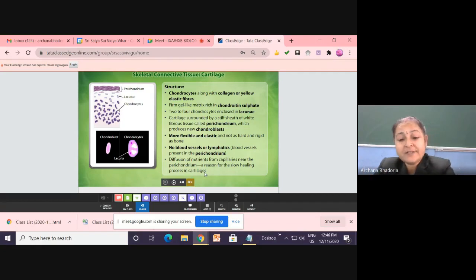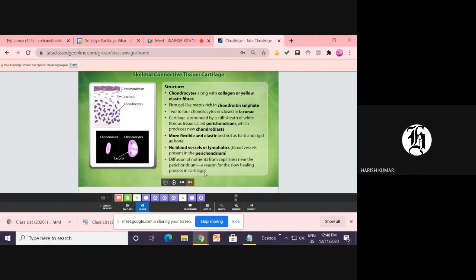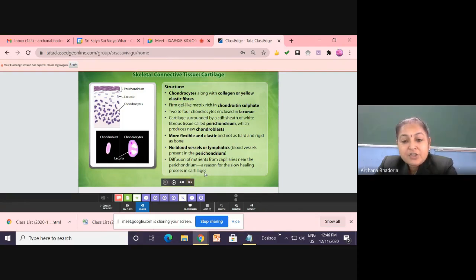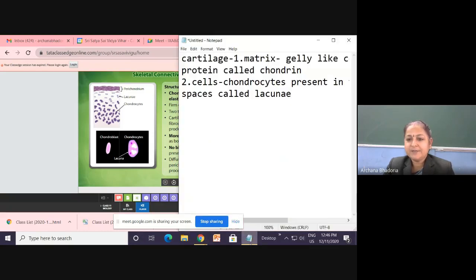All have noted the matrix subheading? Yes or no? Yes, ma'am. Then write down: it is jelly-like, rich in protein called chondrin.